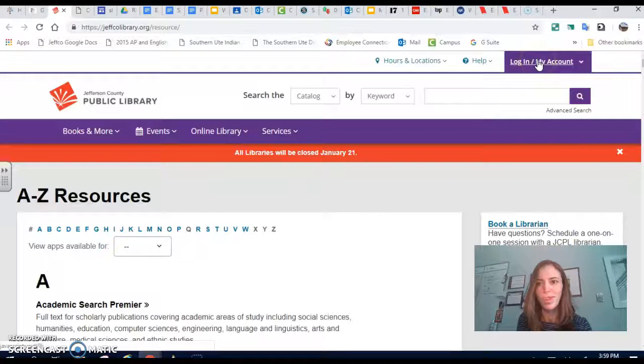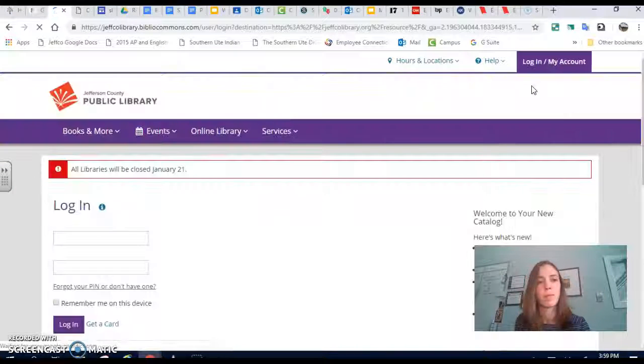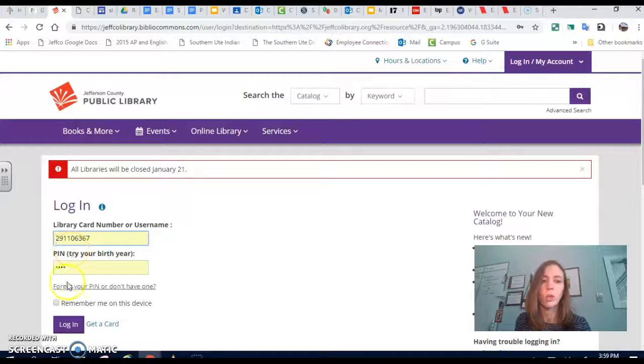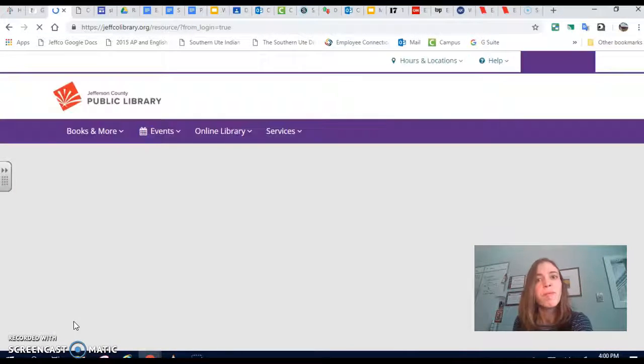I'm going to go into log in, my account, log in, register. Oh, look, and there's my library number. You can't see my PIN, haha. Okay, but I would enter this one if I needed to. If anyone wants to go pay my library fines, there's my number. Just kidding. Okay, don't do that. So you enter in that information, then you click login.